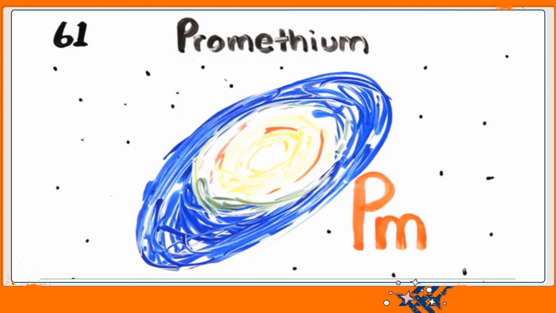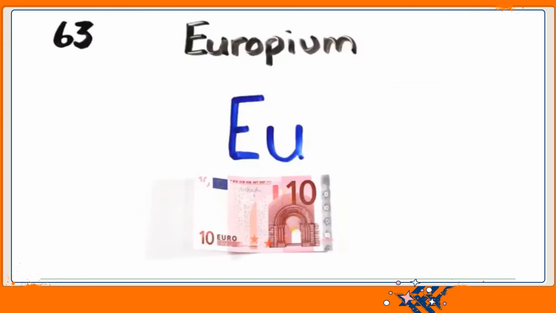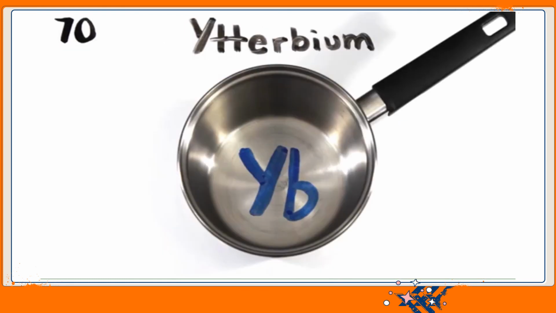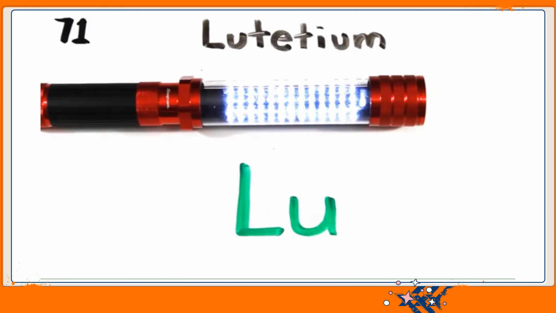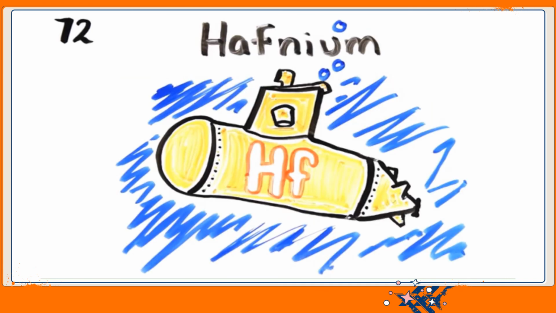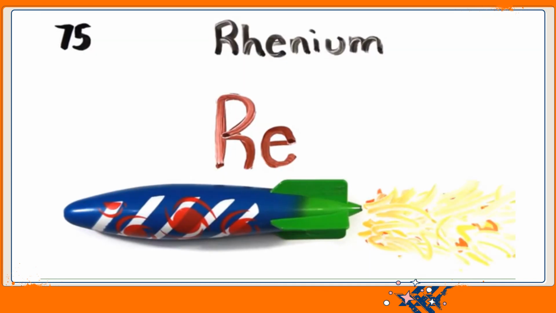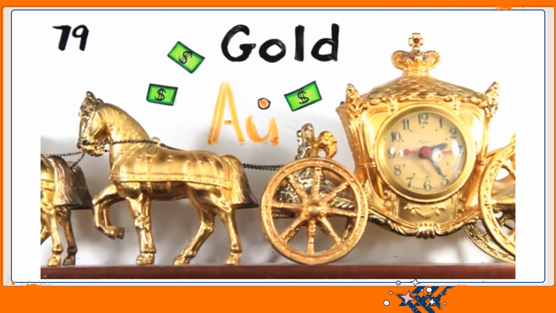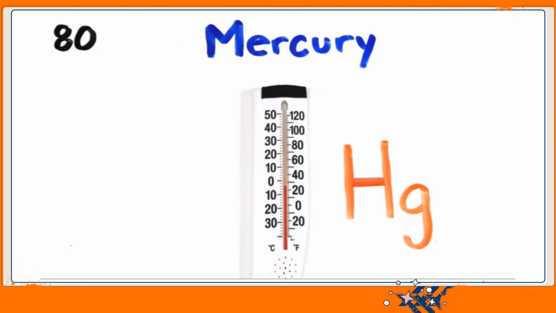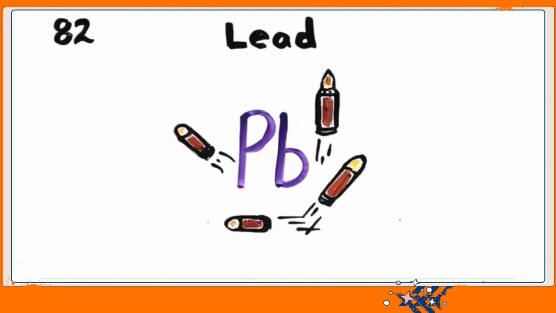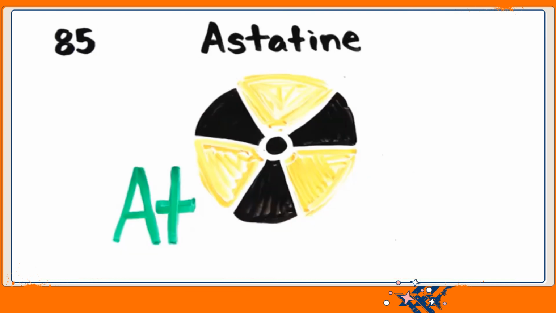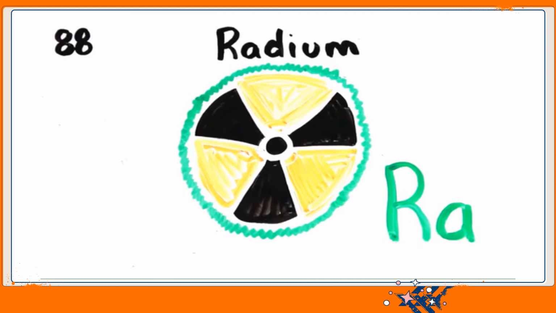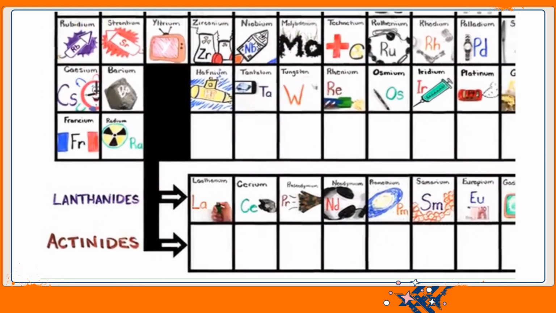Neodymium's next to promethium, then 62, samarium, europium, gadolinium, and terbium, dysprosium, holmium, erbium, thulium, ytterbium, lutetium, hafnium, tantalum, tungsten, then we're on to rhenium, osmium, and iridium, platinum, gold to make you rich till you grow old, mercury to tell you when it's really cold, thallium, and lead, the bismuth for your tummy, polonium, astatine would not be yummy, radon, francium will last a little time, radium, then actinides at 89.